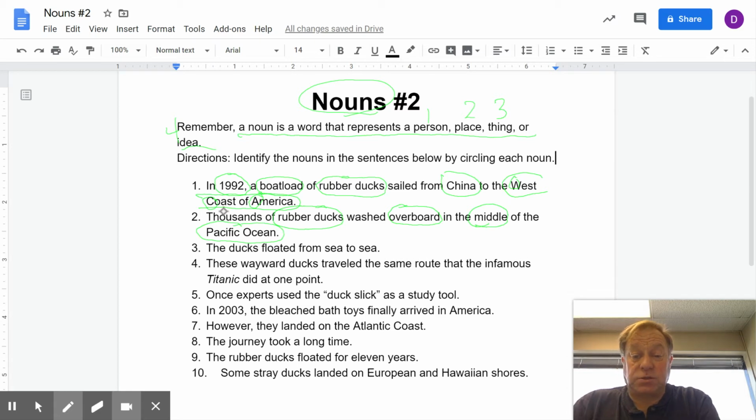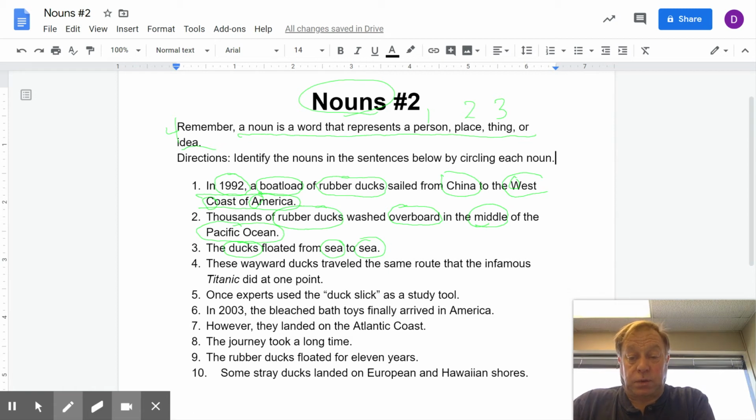Okay, so finding nouns is probably getting fairly easy for you. So let's take a look. Number 3. The ducks floated from sea to sea. Okay, well, I think that we don't have rubber ducks this time, but ducks. And then they floated, that's a verb, they're doing that. From, that's a preposition, I don't want that. Oh, from a sea to a sea.